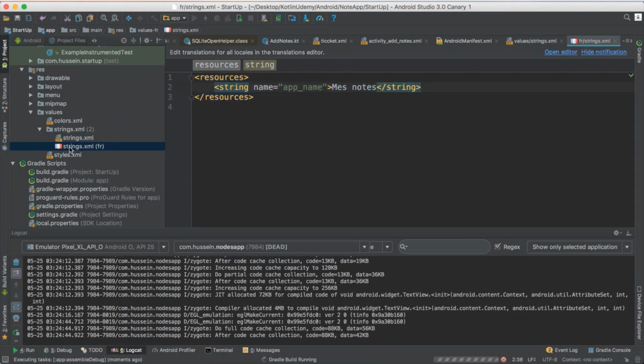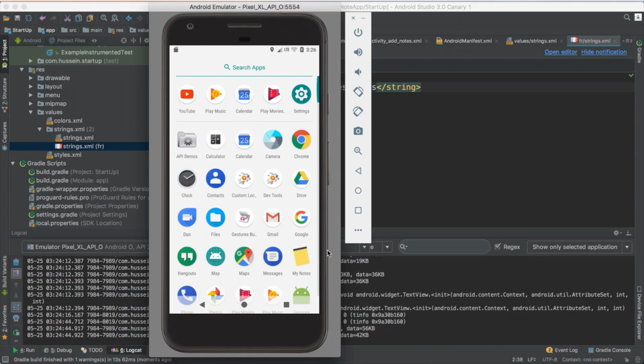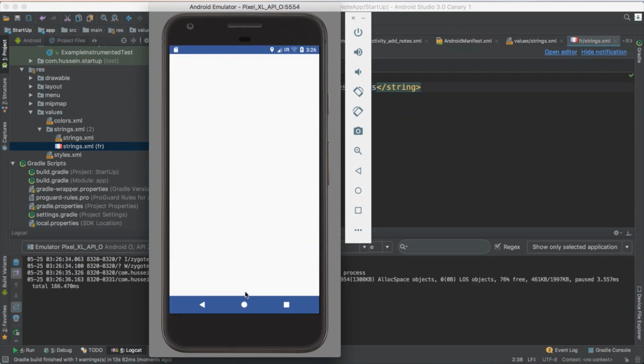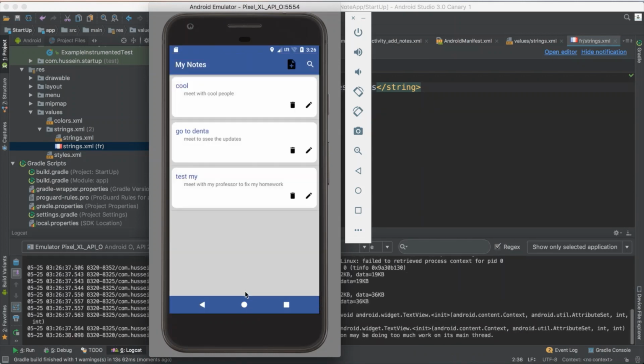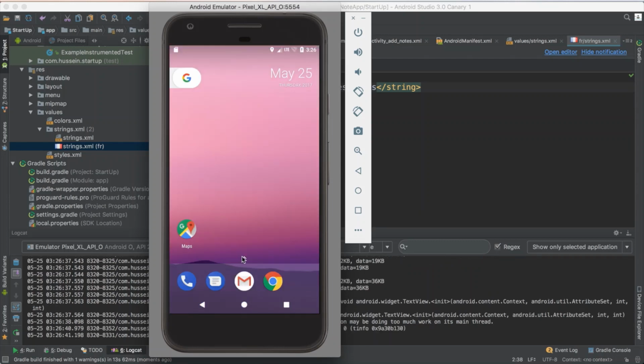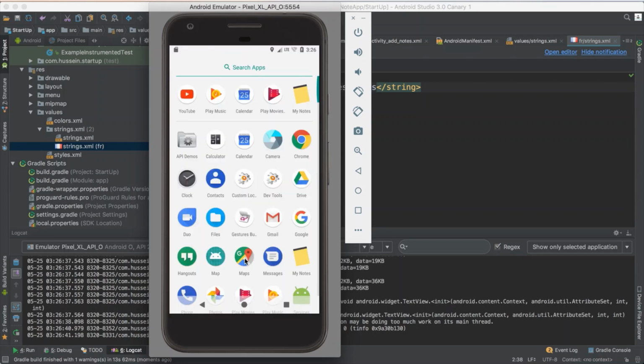So this is if the device operating system is running in a language like French. Wait a second, let me see what you do. You will not see any change because the language is still English. So if you just click home, go to settings and change the phone language from the settings.